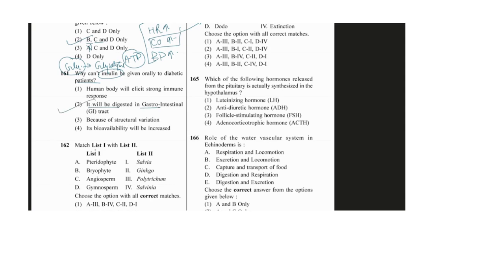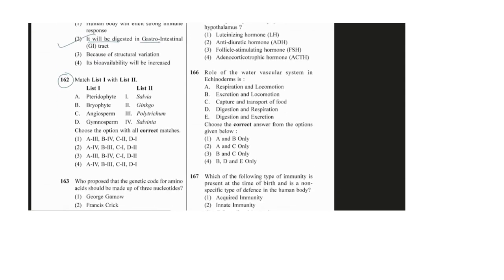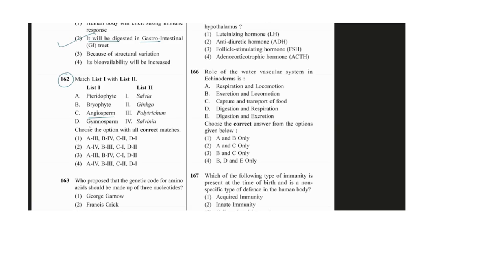That is correct. Question 162 is Pteridophyta, bryophytes, angiosperm and gymnosperm. Among all four, which could be the correct matching here? Simply A, Pteridophyte, that is Salvinia. It is a memory based question. I cannot tell you to try to understand or make sense of it. No, you have to learn the example.